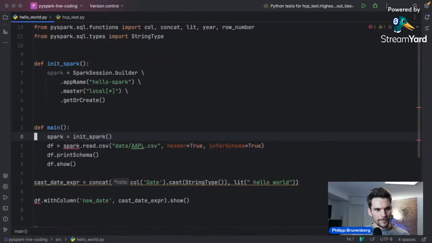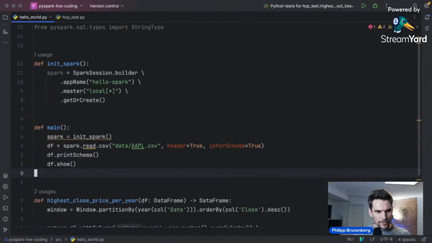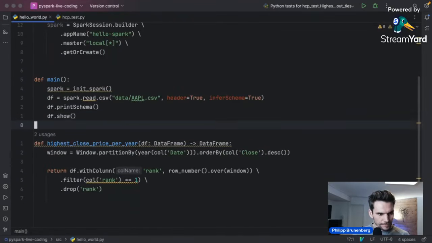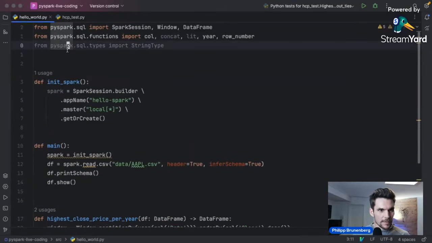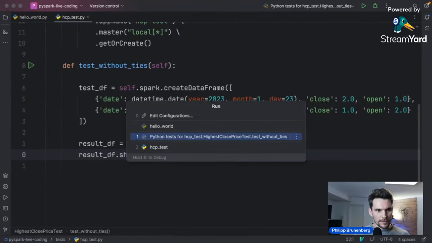Init spark, so that we don't have code dangling around here in our Python module, because otherwise it will be executed once we import it. And now we should be fine. So this one we don't need anymore. All right, and now let me execute this one again.